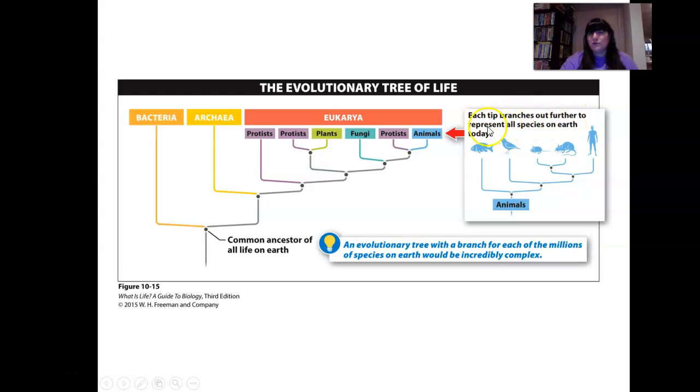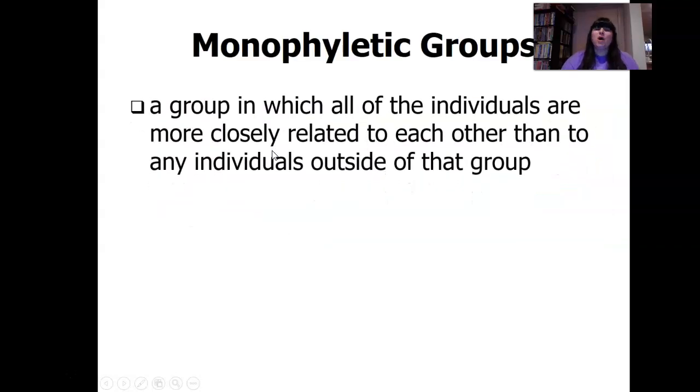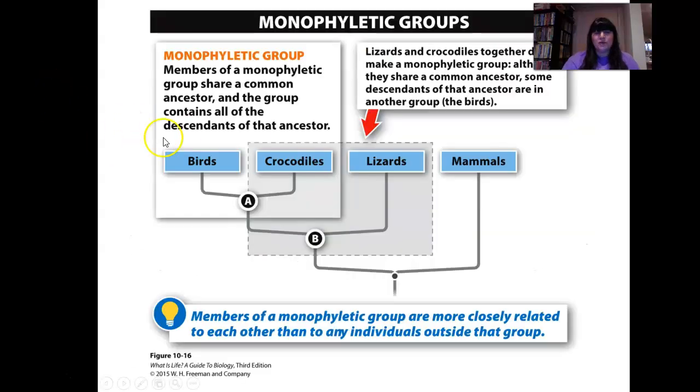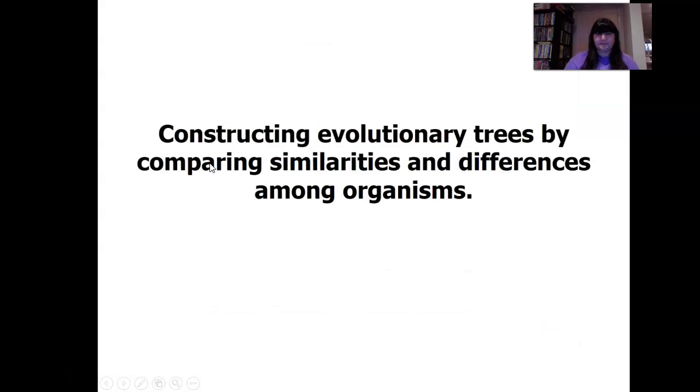Each tip branches out further to represent all species on Earth. An evolutionary tree with a branch for each of the millions of species on Earth would be incredibly complex. So monophyletic groups, those are groups that are closely related. So for example, these guys are more closely related than these guys. Members of a monophyletic group share a common ancestor. These guys share a common ancestor, and the group contains all of the descendants of that ancestor.